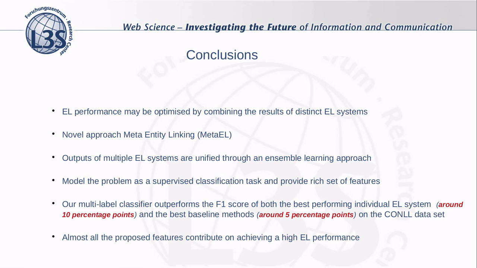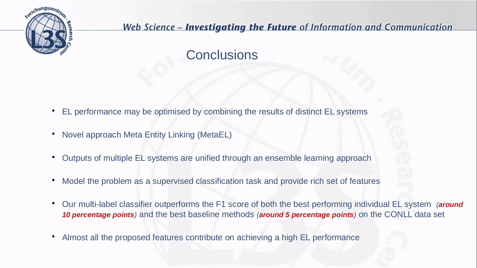Finally, some conclusions. We've argued that the performance of entity linking on a given corpus may be optimized by combining the results of distinct entity linking tools, and to this end, we've introduced a novel approach towards meta-entity linking where the outputs of multiple end-to-end systems are unified on a per-mention basis through an ensemble learning approach. We've modeled the problem as a supervised classification task, and we've provided a rich set of features that can be used within a supervised classifier for predicting the system that can provide the correct link for a given mention.